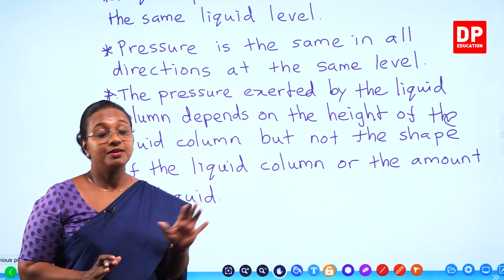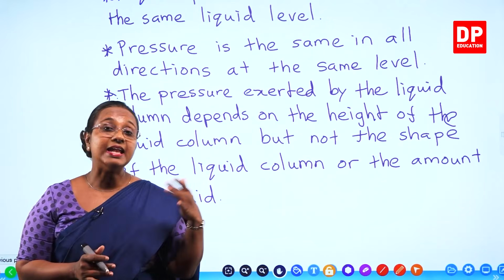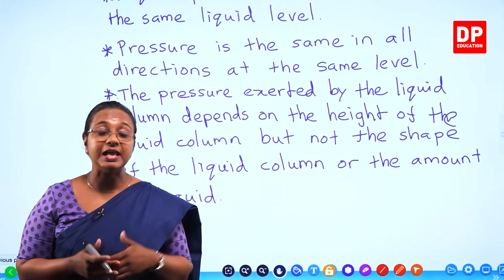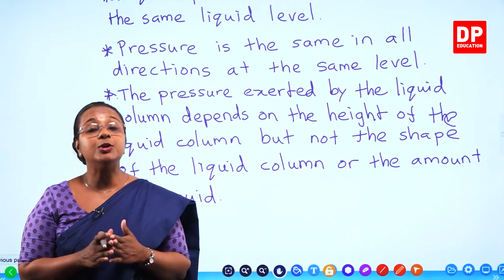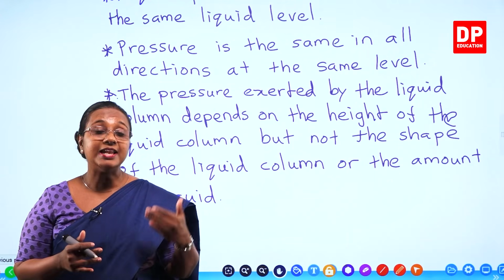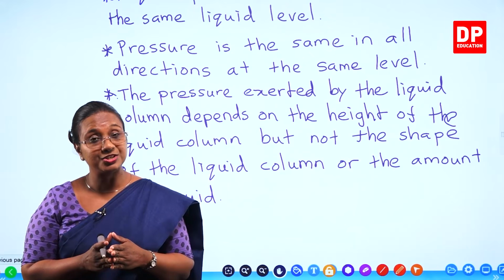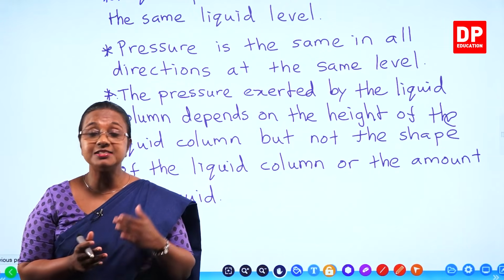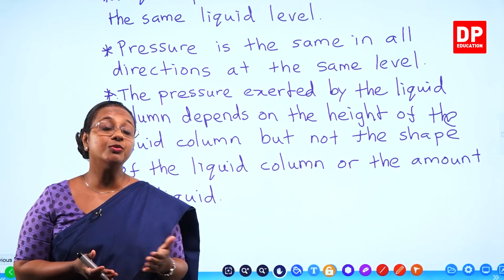So, with this, I will end the chapter here, and in the next chapter, I will explain how we come up with the equation for liquid pressure, and thereafter we will do calculations, and then we will discuss transmission of pressure through liquids.